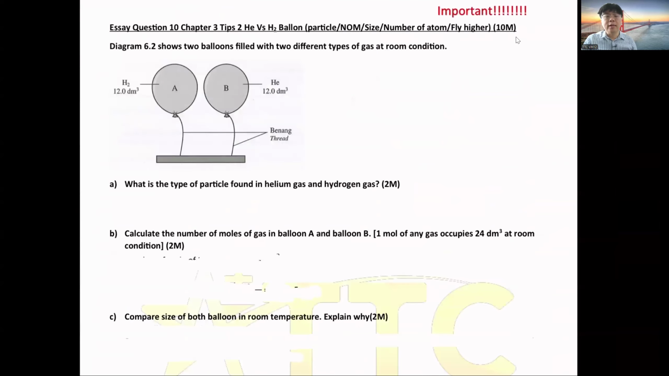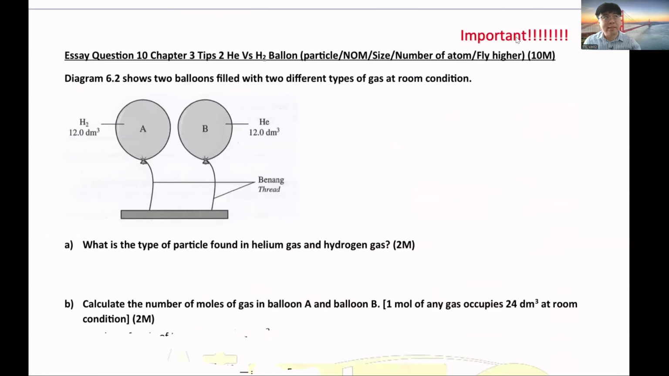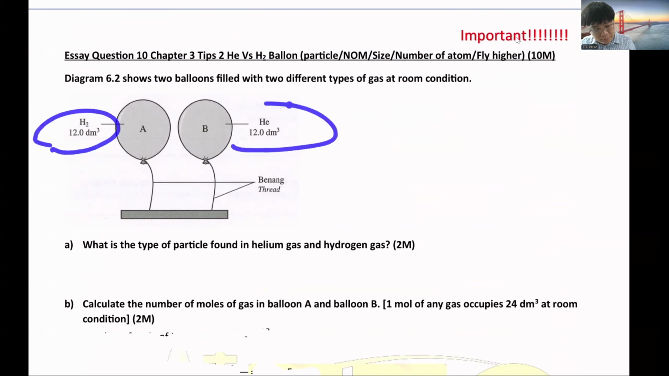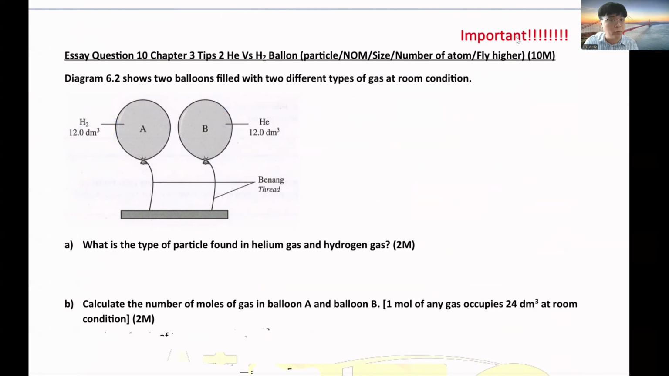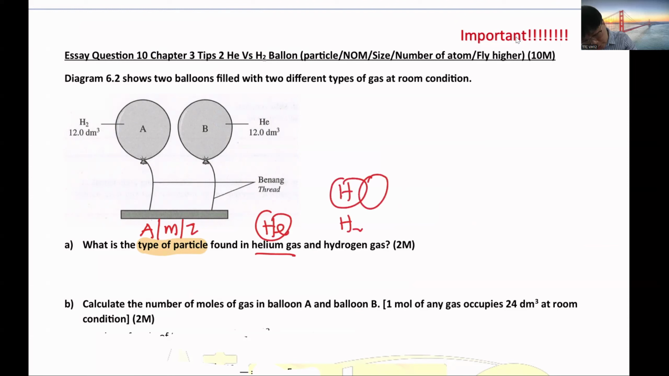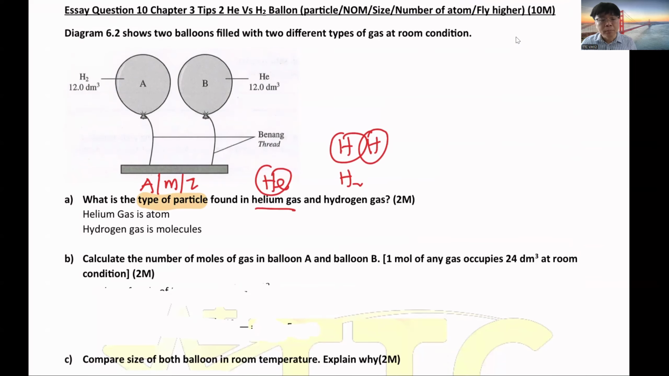So that is the explanation. Now I clone a question that is similar to your exam. Say we don't know the volume, assume 12. It might be 6, it might be 12, it might be 24, depending on the question. They will ask you what is the type of particle found. Write down: type of particle means atom, molecule, or ion. Helium is He, hydrogen is H2. So you write down that helium is an atom, and hydrogen gas is a molecule.